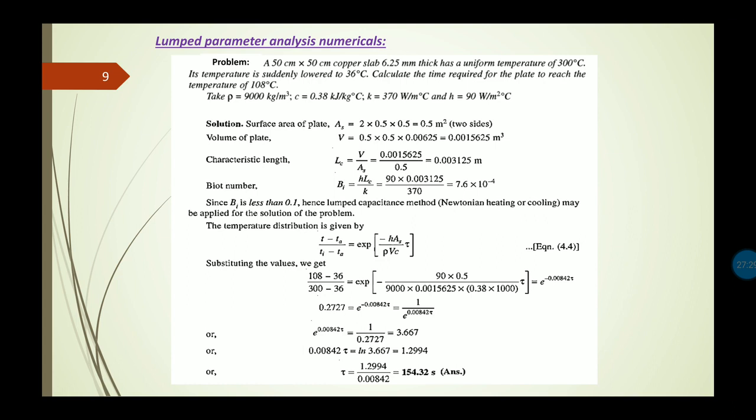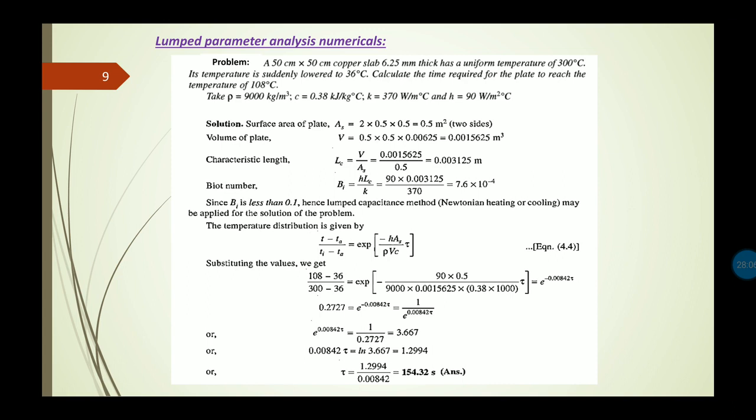Now, based on this concept of lumped parameter analysis, let us discuss some numerical. So what the question given is: a 50 centimeter by 50 centimeter copper slab, 6.25 millimeter thick, has a uniform temperature of 300 degrees centigrade. Its temperature is suddenly lowered to 36 degrees centigrade. Now we need to calculate the time required for the plate to reach the temperature of 108 degrees centigrade.